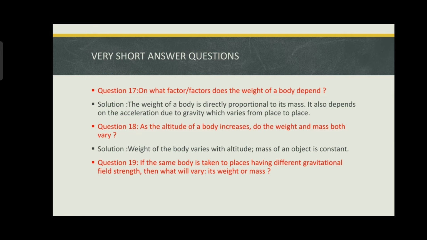Question number 19. If the same body is taken to places having different gravitational field strength, then what will vary, its weight or mass? Obviously its weight will vary, because mass of the object is constant, as we read in the earlier question.